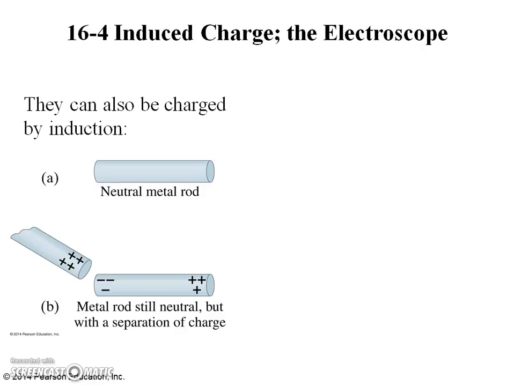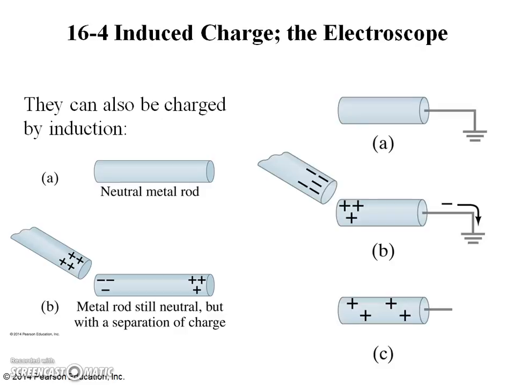No net charge has been created in the rod. Charges have merely been separated. The net charge on the metal rod is still 0. However, if the metal is separated into two pieces, we would have two charged objects, one charged positively and the other charged negatively. This is charging by induction.